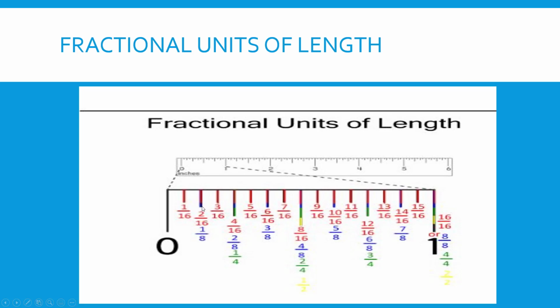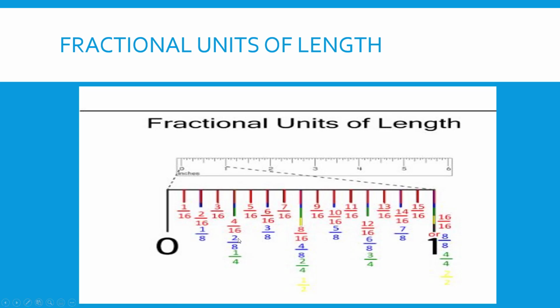Now if you look at the tick marks that are slightly larger, starting with the 1/8 inch one, it'd be the 2/16, which is a 1/8 inch. These are all 1/8 inch. So we have 1/8, 2/8, 3/8, 4/8, 5, 6, 7, and 8. So we've also divided this inch into eighths.